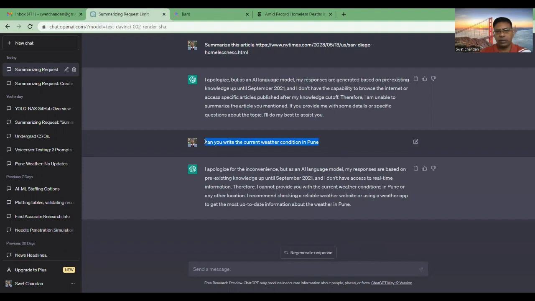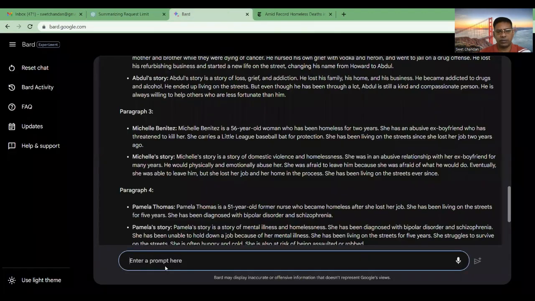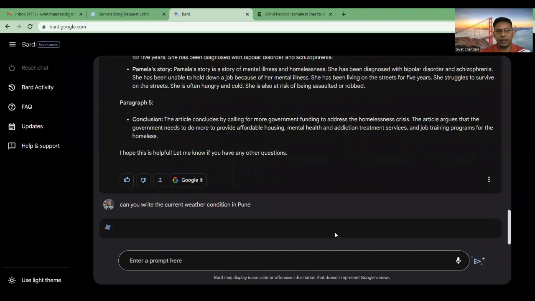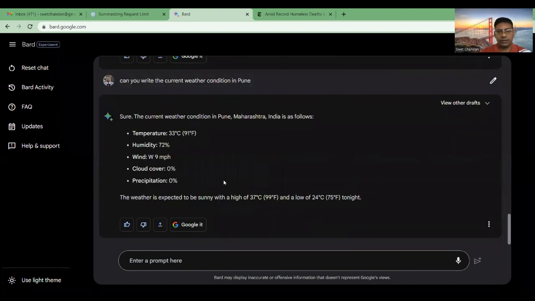No, again ChatGPT is not able to do it. It is saying it can't do it. Now let's see whether Google Bard can do it. Yes, it is saying, sure, the current weather condition in Pune is 33 degrees centigrade. Yes, exactly, it's true. So it is giving pretty accurate information. So this is the second point we are discussing that Bard can do but ChatGPT can't, right?